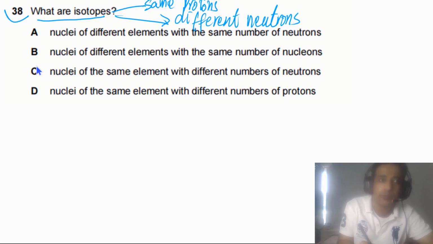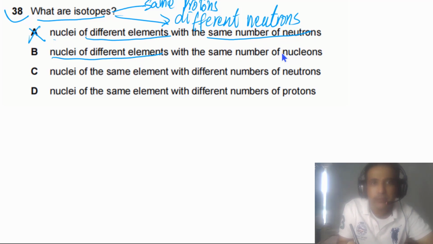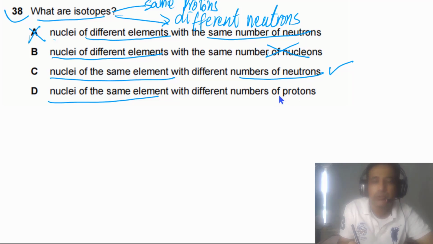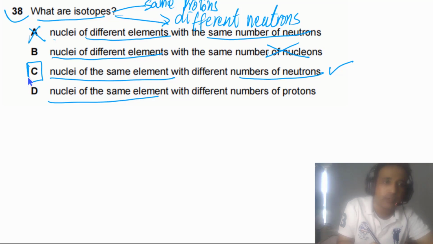Different number of neutrons. If you look at the given options, it is given to us nuclei of different elements with the same number of neutrons. This is incorrect. Nuclei of different elements with the same number of nucleons, also incorrect. Nuclei of the same element with different number of neutrons, this one is correct. Nuclei of the same element with different number of protons. If proton number is different, it means it is a different element. So the answer for this question has to be C.